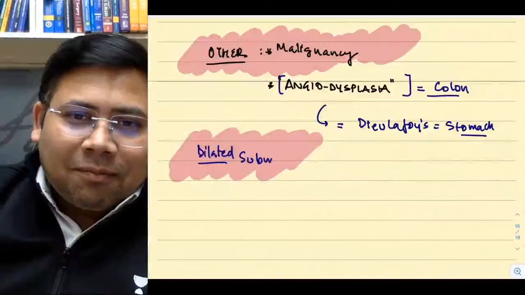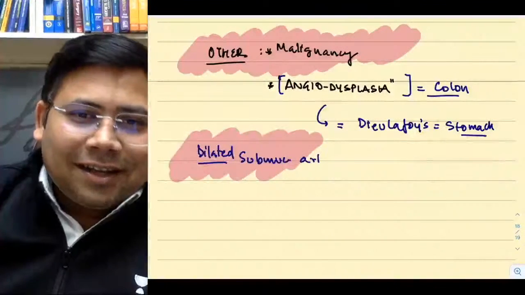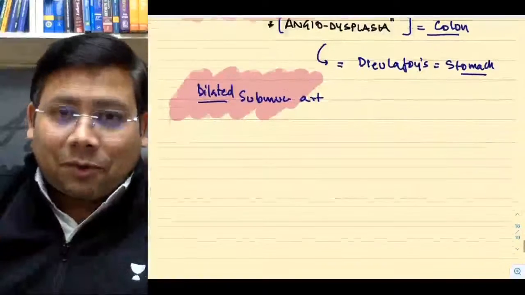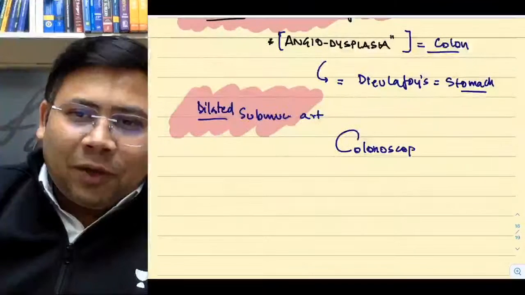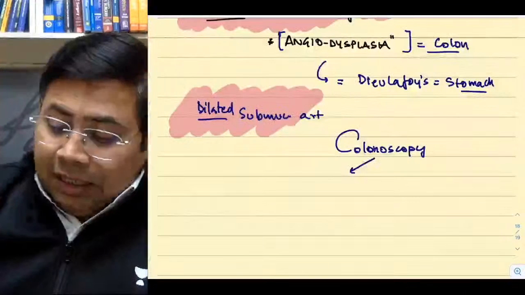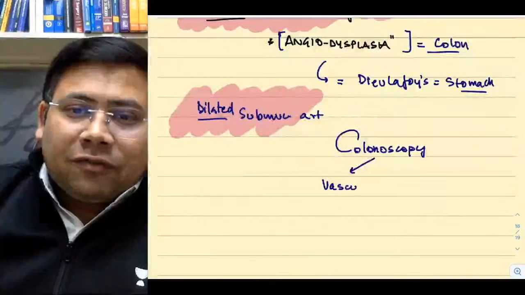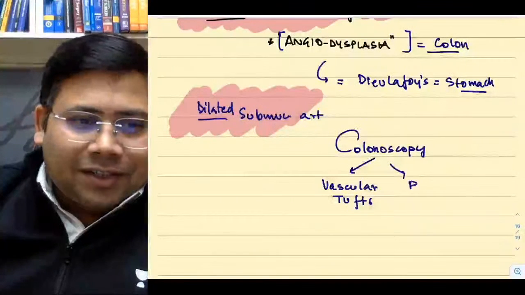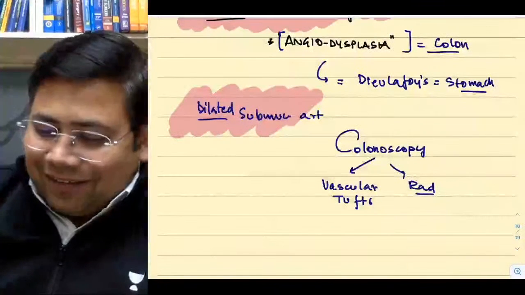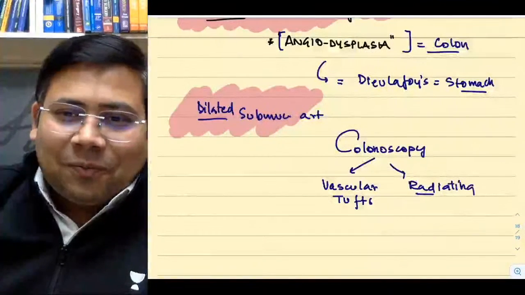Dilated submucosal arteries. On colonoscopy, what do you get to see? Vascular tufts. Radiating vessel.